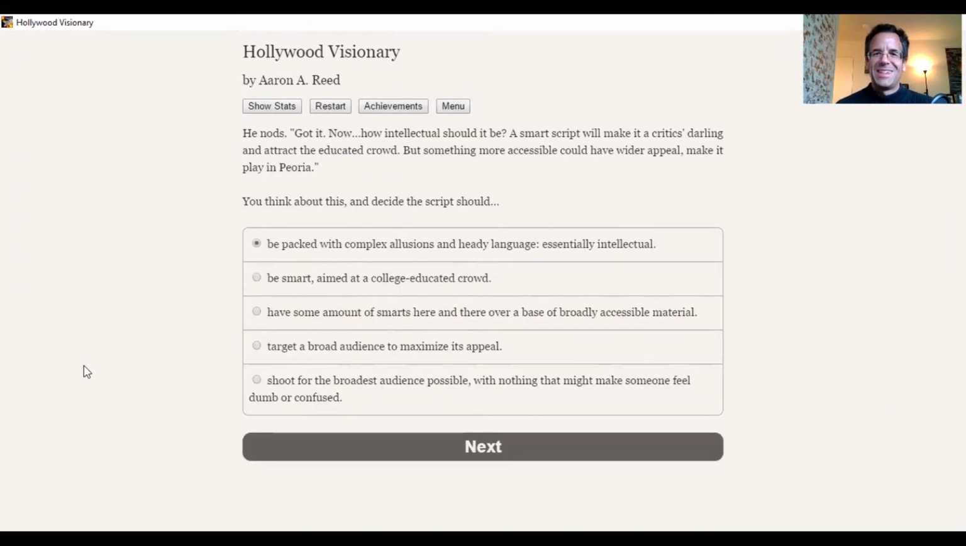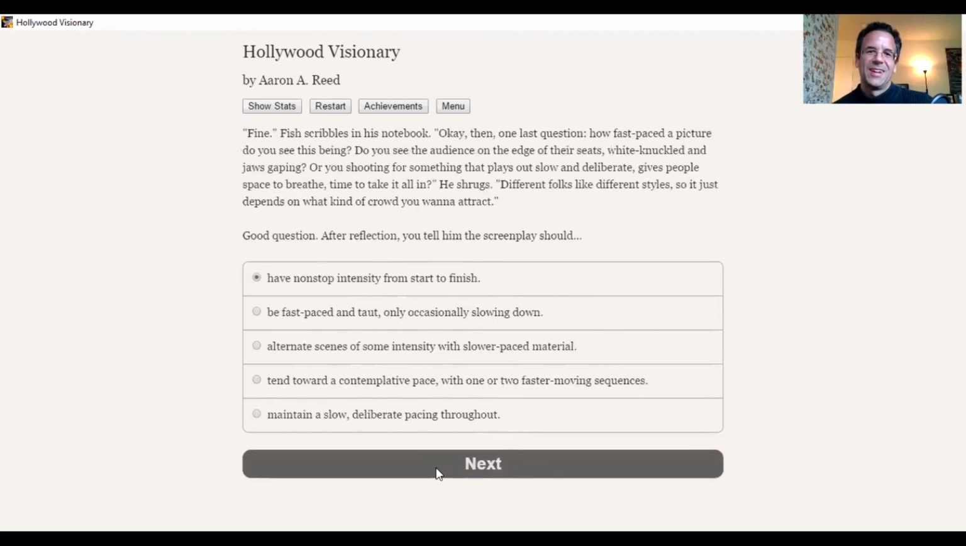Now, how intellectual should it be? Packed with complex allusions and heady language, essentially intellectual. Yeah, we're going to hire, maybe get Clifford Odets to come in and write our romantic comedy. Or maybe get Faulkner if Faulkner's still around, and basically give Faulkner a green light to just do whatever you want, and we'll put it on the screen. Essentially intellectual. Bad idea. Fine.